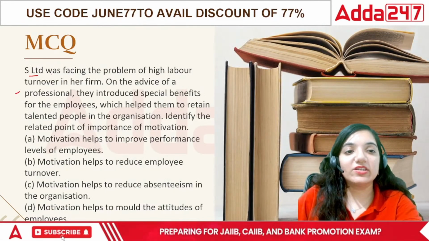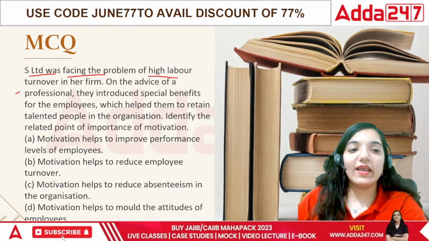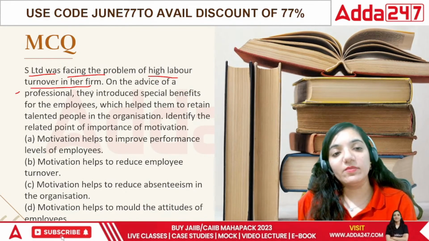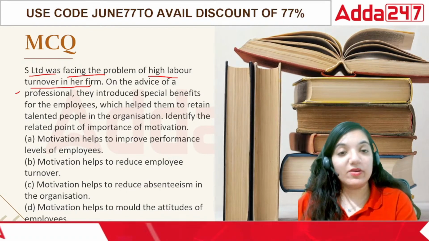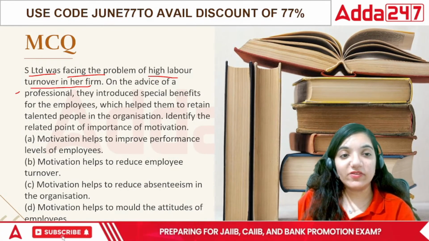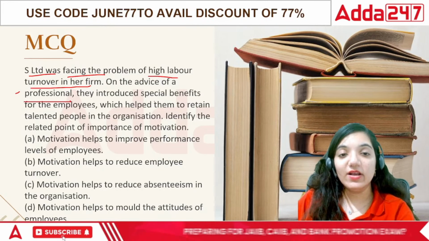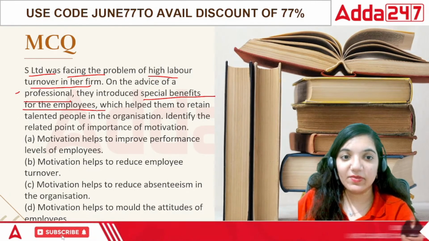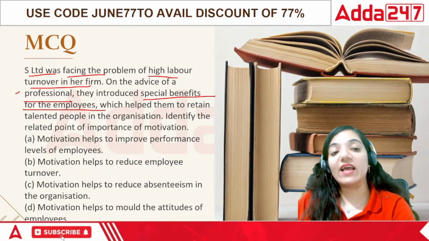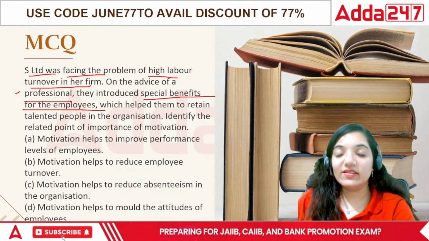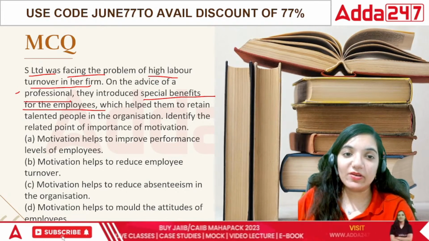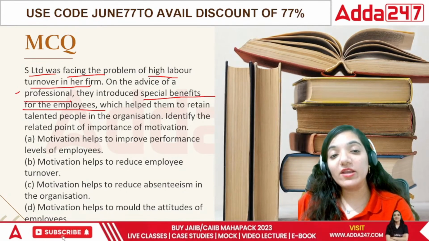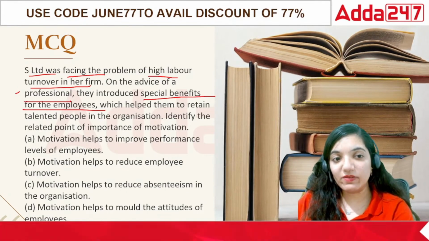Next comes the question: S Limited was facing the problem of high labor turnover in the firm. So they saw that the labor is leaving a lot. On the advice of a professional, they had a word with the professional. They introduced special benefits for the employees. They decided to add incentives for them, which helps them to retain the talented people in the organization. This is how they were trying to retain the talented people. So identify the related point of importance of the motivation.